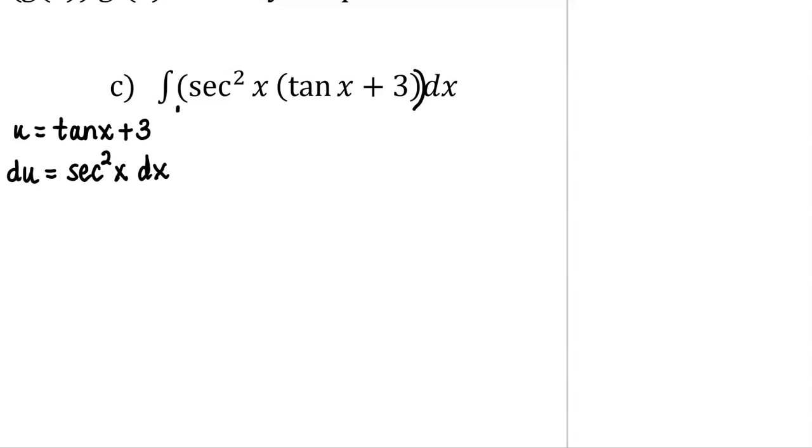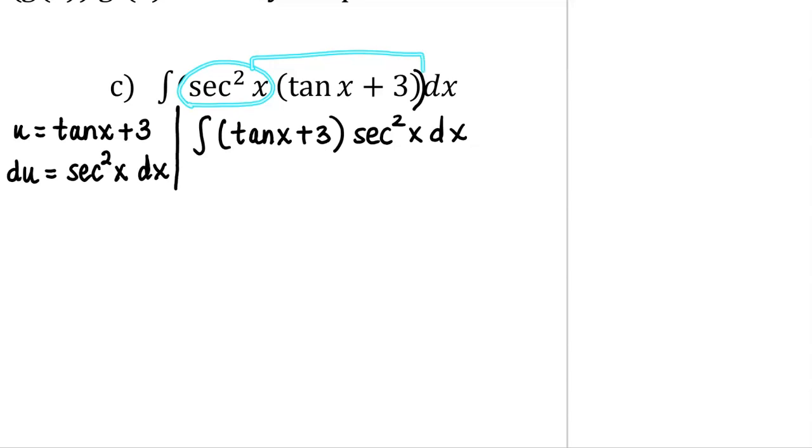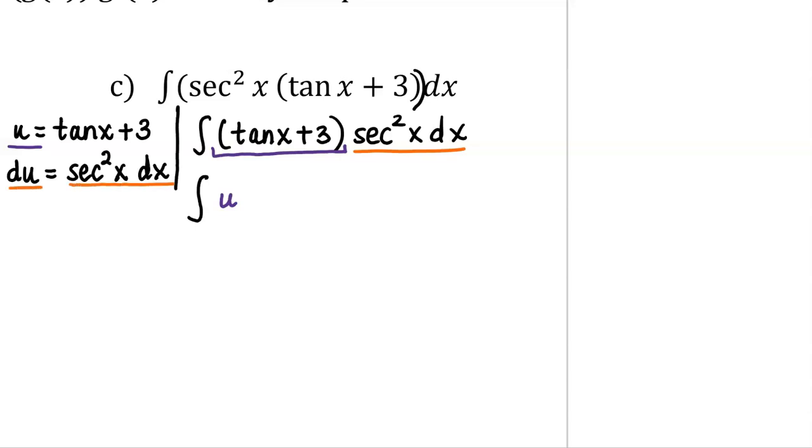If it's helpful, I will rewrite the order of the factors inside of this integral. So all I did was just move this secant squared x to be at the back with that dx. And now we can clearly see that this tan x plus 3 is our u, and that this secant squared x dx is our du.